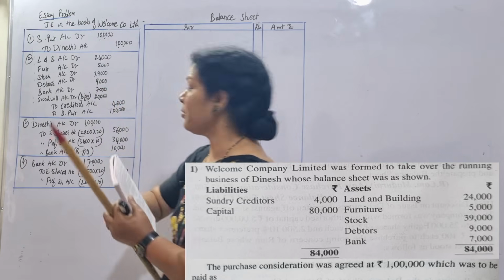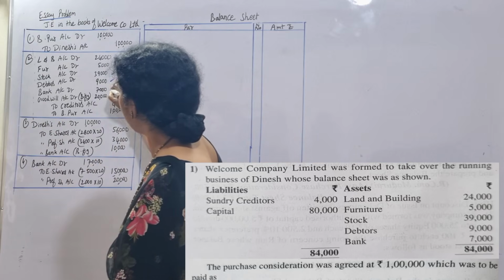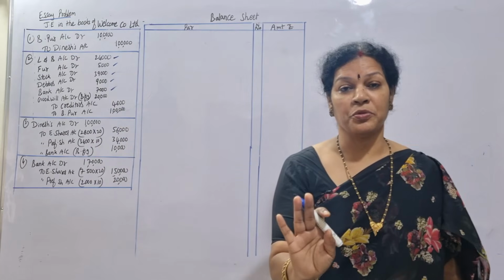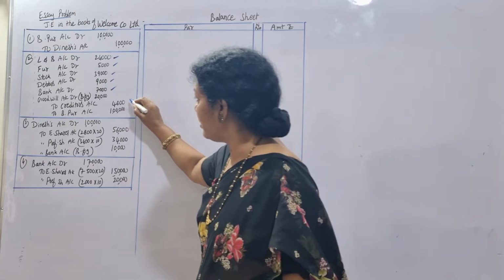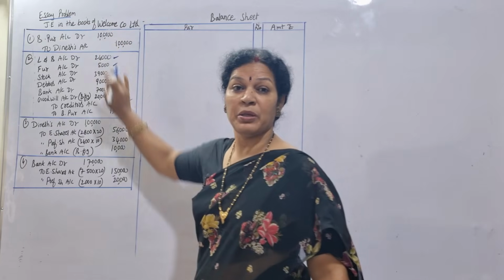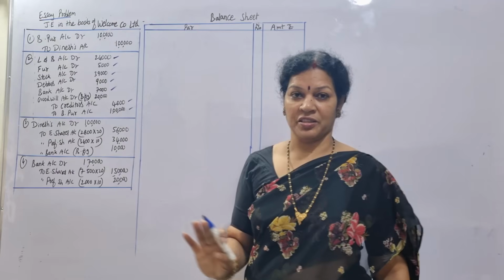What are the assets I wrote? 1, 2, 3, 4, 5. All the assets debit side. Credit side, what do you write? Shares you are not supposed to touch. Apart from shares, we found only creditors. So creditors I have written. And also in the second entry, business purchase debit to credit side will get. There it was debit, now credit side it is.